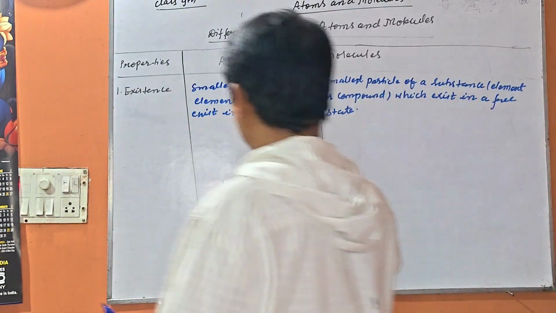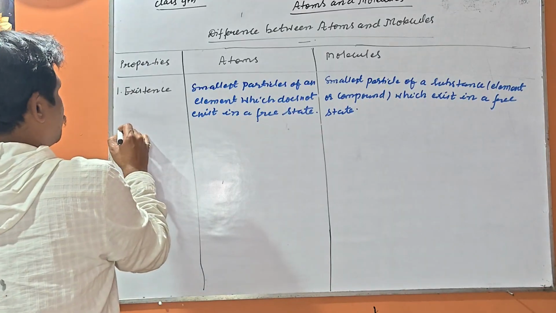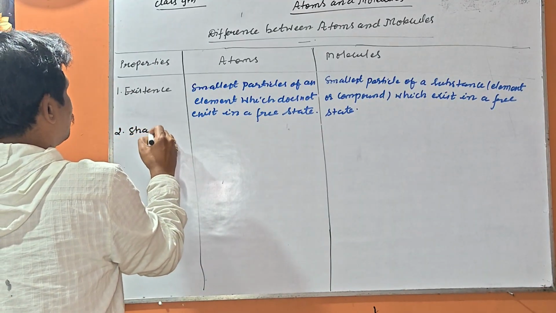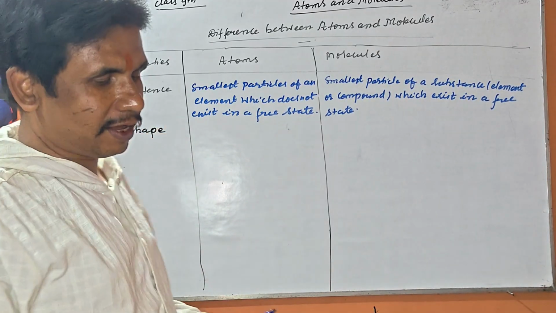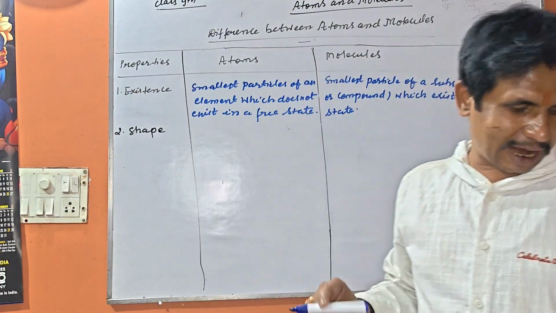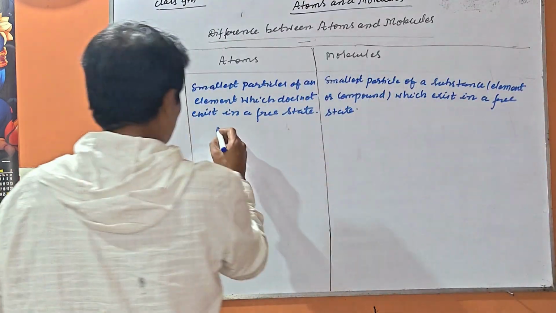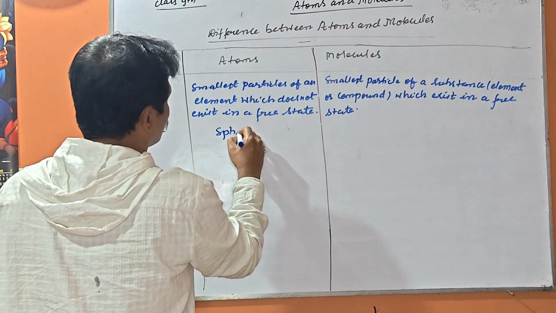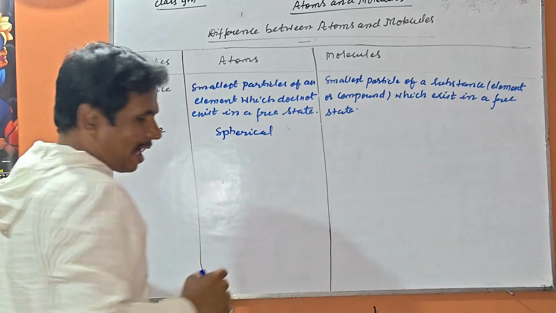Second point of differentiation is the shape. What is the shape of atoms and molecules? Atoms are small and spherical.